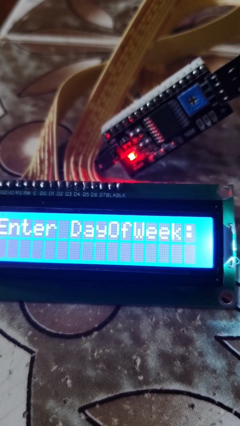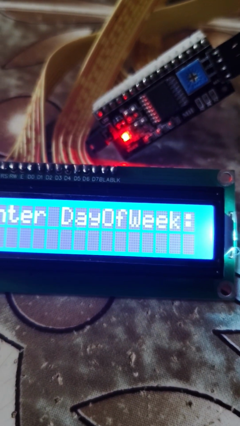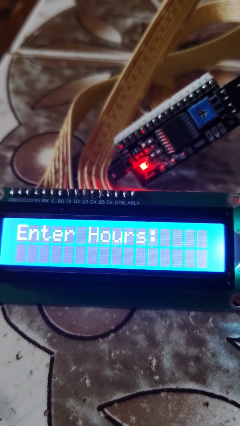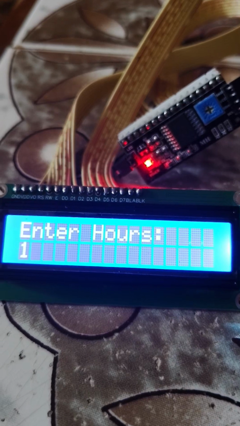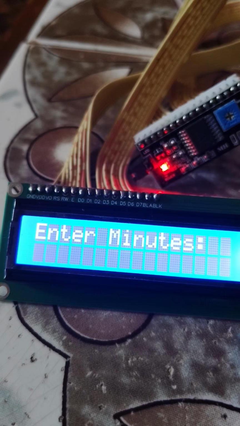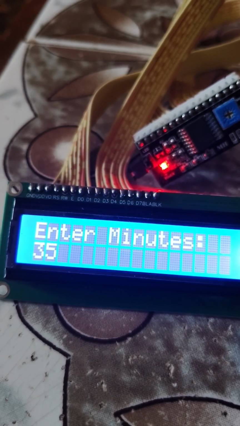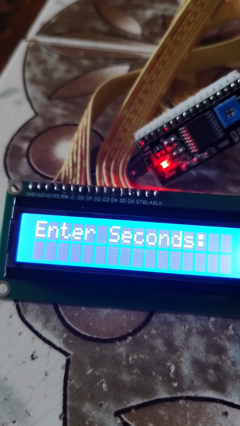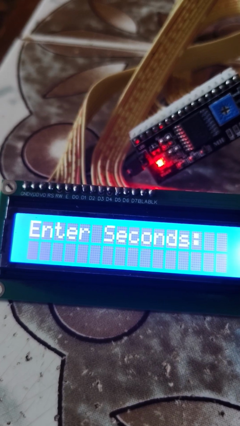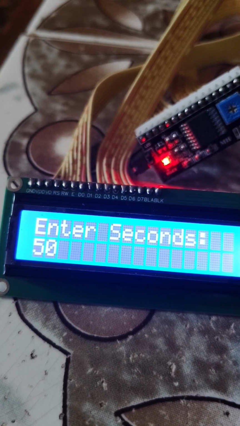Then it asks you the day of the week. Today is the 27th day. Okay, you press enter, it enters. It asks you the hour, this is about 10. You enter 10. Number of minutes, this is 35 minutes. You enter 35. You press enter. Seconds, let's say about 50 seconds. You press 50 and say enter.